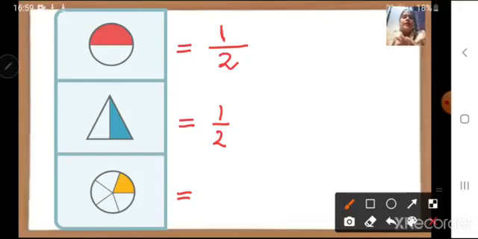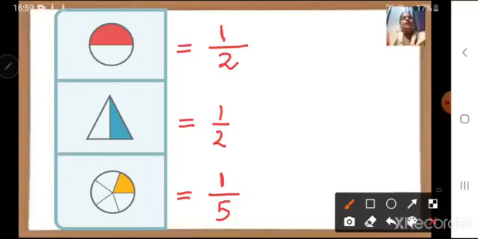There are a total of 5 equal parts. So number 5 we have to write in the denominator. And how many yellow parts do we have? We have only 1 yellow part. So we are finding the shaded portion, that is the yellow part, which is equal to 1 upon 5.